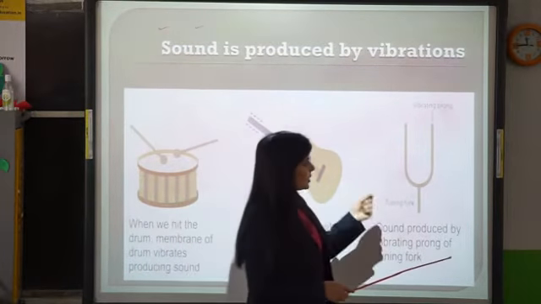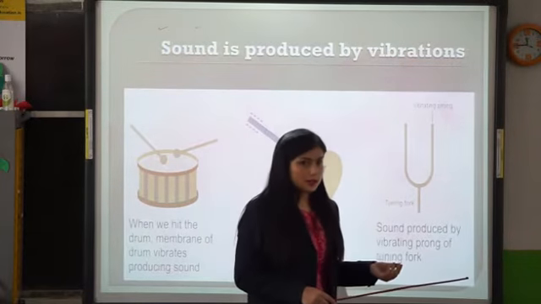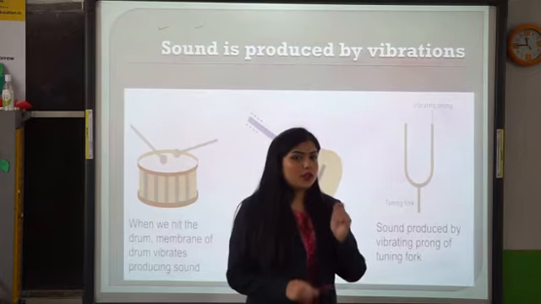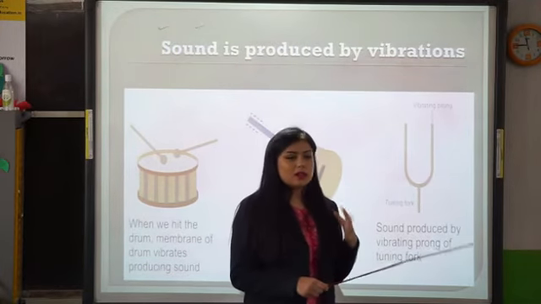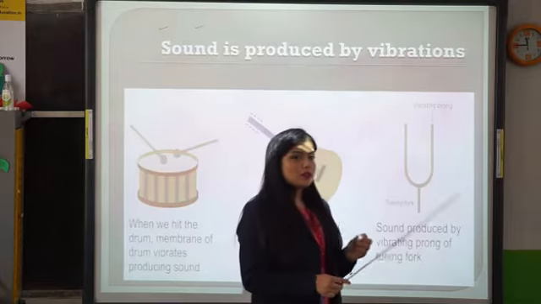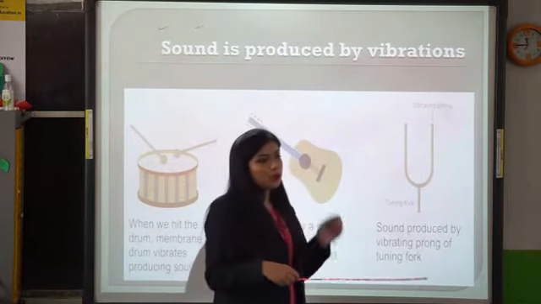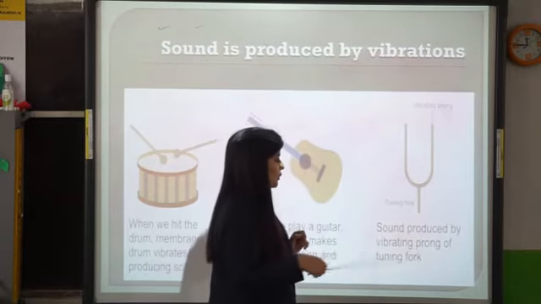There are different types of tuning forks which have different frequencies. If you hit a tuning fork, it starts vibrating, making a very low sound of a certain frequency. This also creates sound in our air. We can hear the vibration also. Okay, this is a tuning fork.